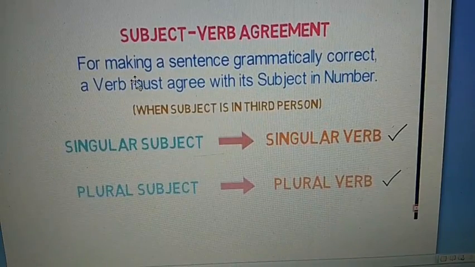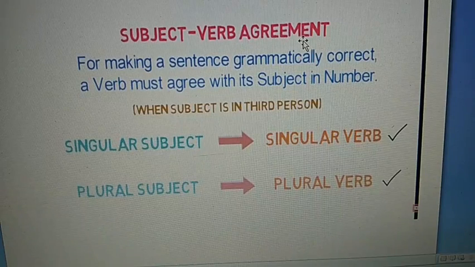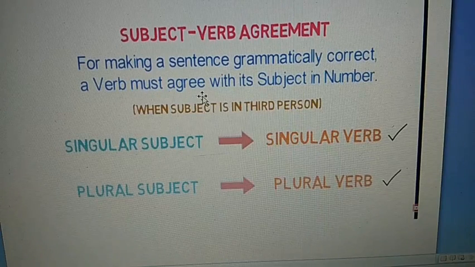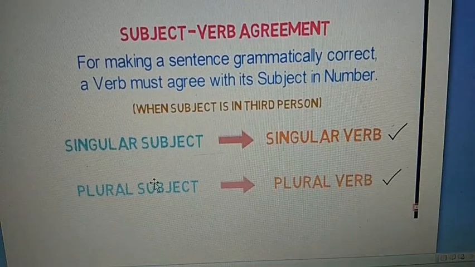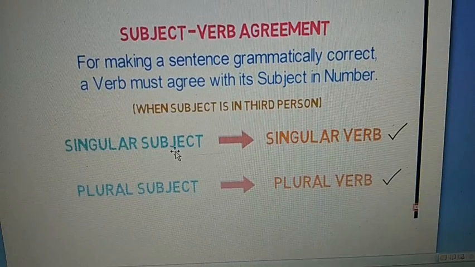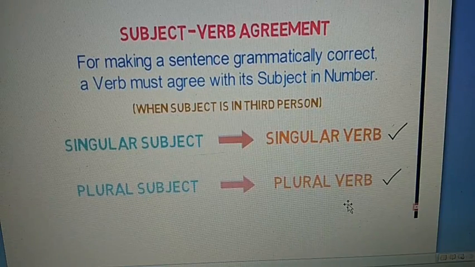Now let's understand the main topic of today, that is subject verb agreement. What is subject verb agreement? For making a sentence grammatically correct, a verb must agree with its subject in number. That is to say, any singular subject must have a singular verb, and any plural subject must have a plural verb.